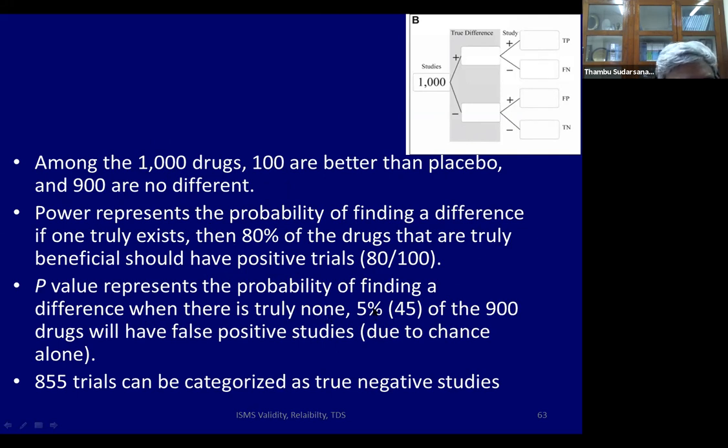Or 1 minus specificity. So here we know that that's been set as 5%. So 5% of these 900 is 45. We'll have 45 false positive studies, just chance alone. 855 are true negative. 80 are true positive studies.